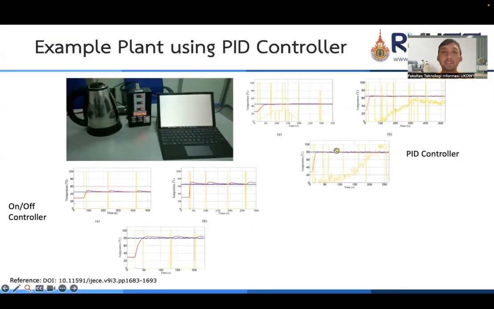Okay, so this is my explanation about the PID controller, with the terminology to read the output response graph, what a PID is, and the example of a plant using a PID controller. I hope you can understand my explanation and you can try this PID controller algorithm on your plant or your experiment.